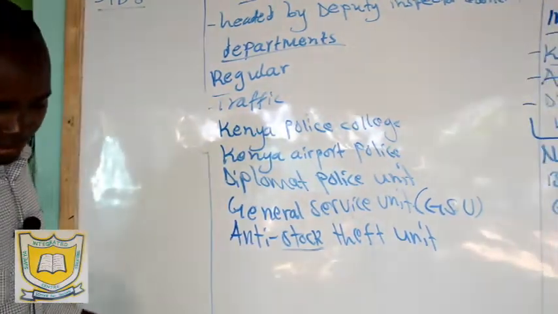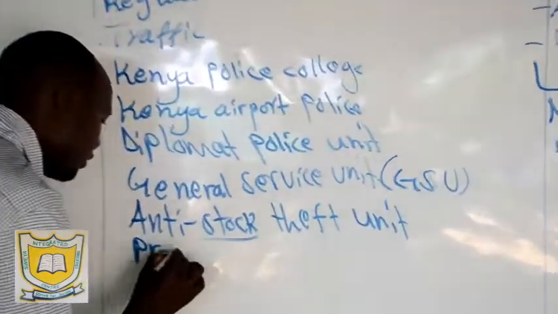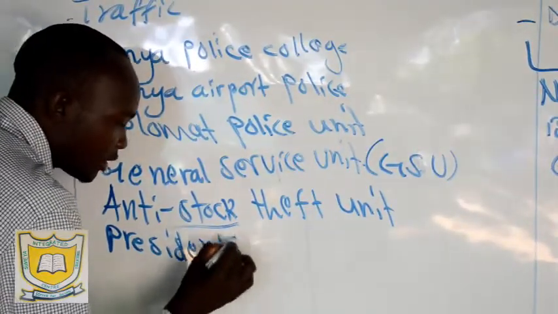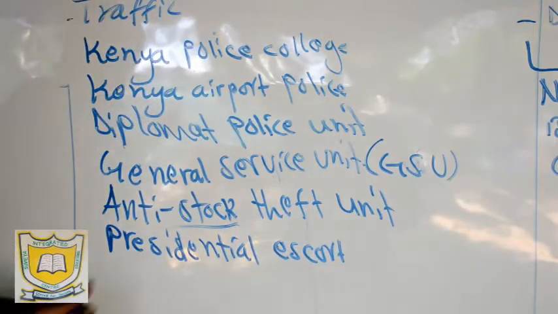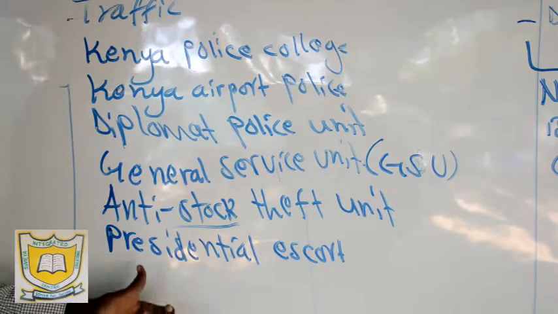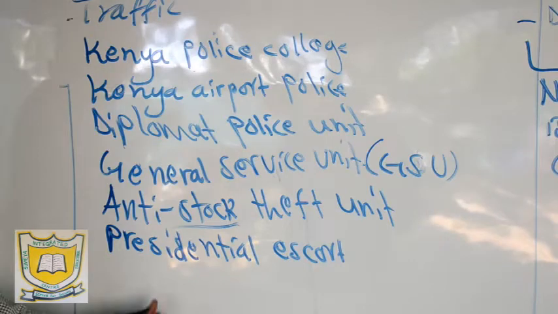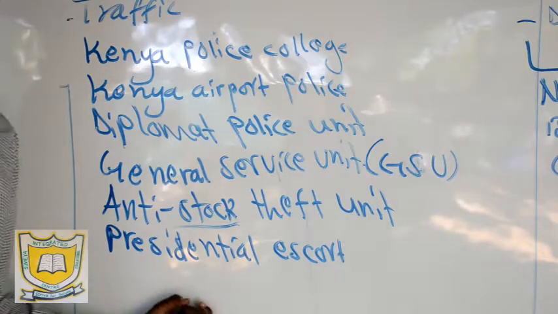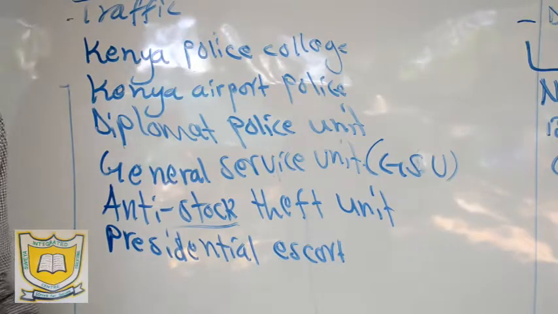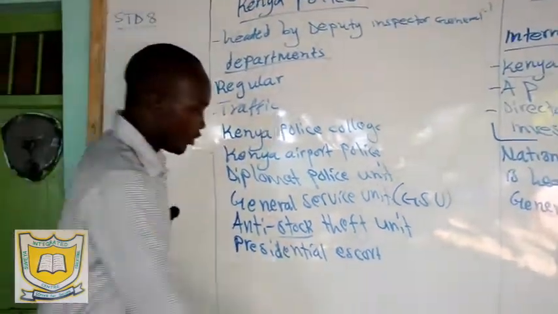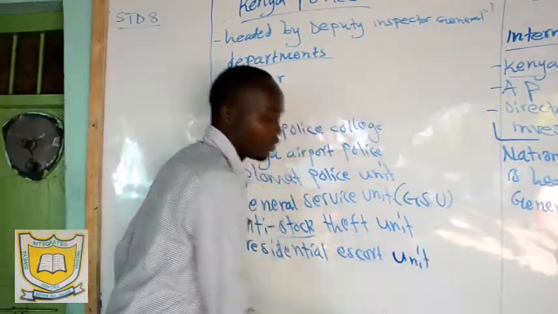And then we have another one called presidential escort. So this one are those police officers. They are trained to escort the president. They keep security for the head of state. Most of the time when the president is somewhere, you'll see people wearing black suit and tie. Those are the men we are talking about. So they maintain law and order where we have the president and also ensure the president is safe. They are called presidential escort unit. So you'll find them here.